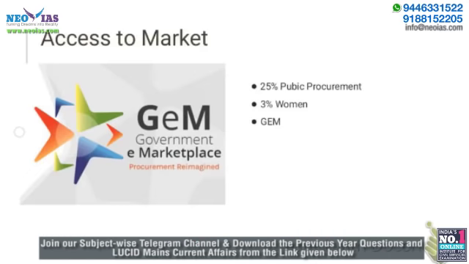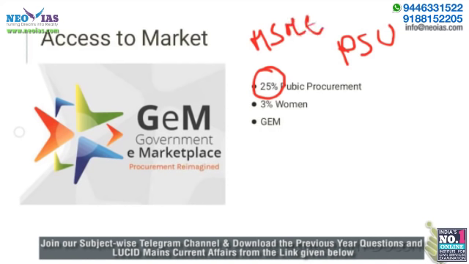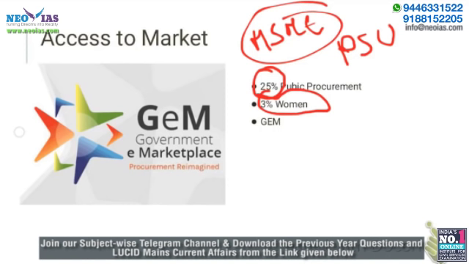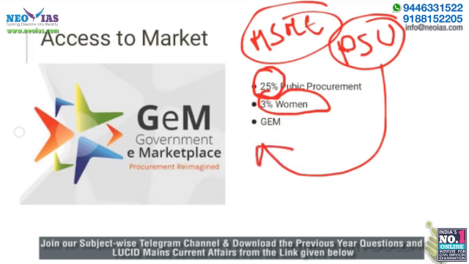Now another set of steps that has been taken is to improve access to markets for the MSMEs. How to improve access to markets? The government has made it mandatory that all PSUs must make 25% of all their purchases from MSMEs. Of all purchases, 25% must be procured from MSMEs. Another step taken was, out of the 25% purchase, 3% must be from women enterprises. And another step taken was all PSUs must register under the Government e-Marketplace.